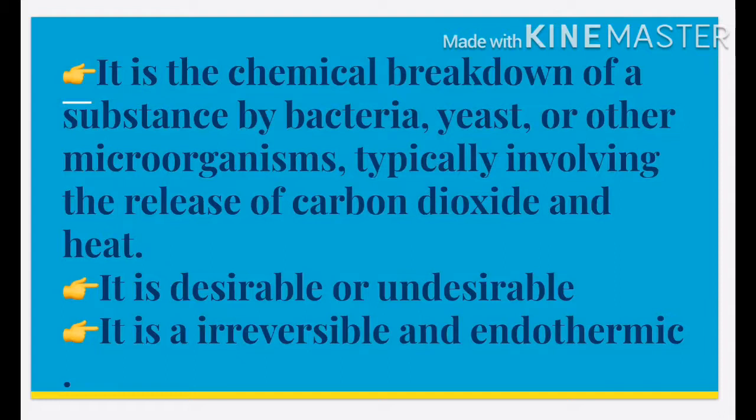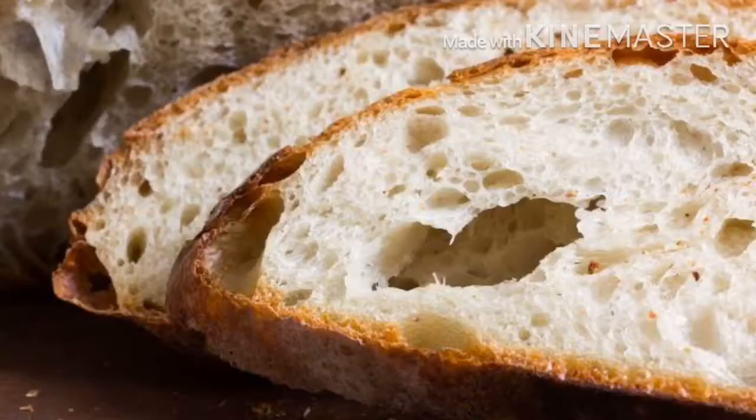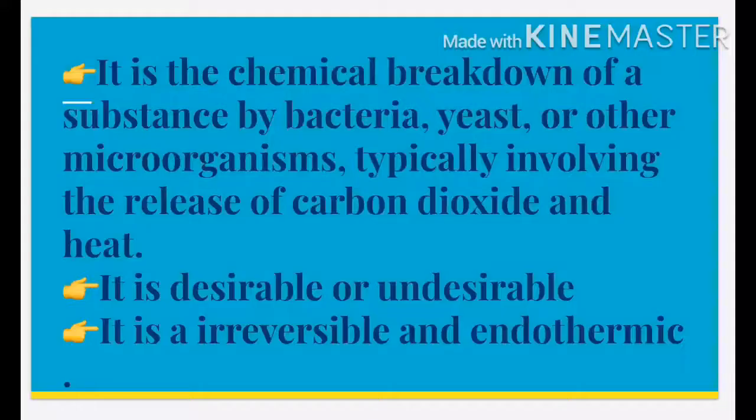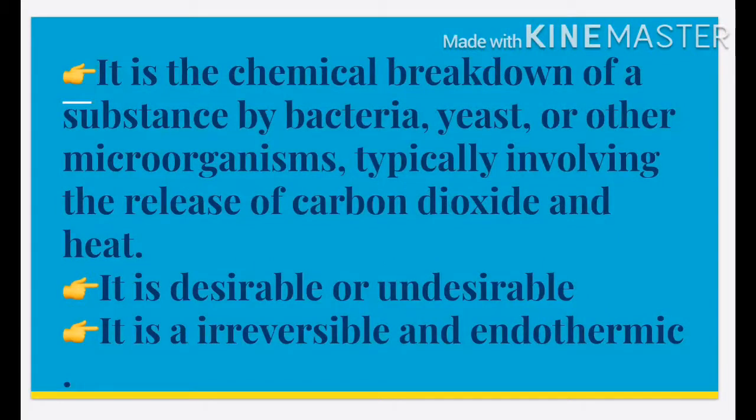So it is a desirable or undesirable. It is desirable only in the case of idli, bread or dosa. Okay, because it is desire. So it is undesirable in the case of juices, because fruit juice, if undergo fermentation, then its taste becomes sour, and that is unfit for the drinking because it leads to spoilage.